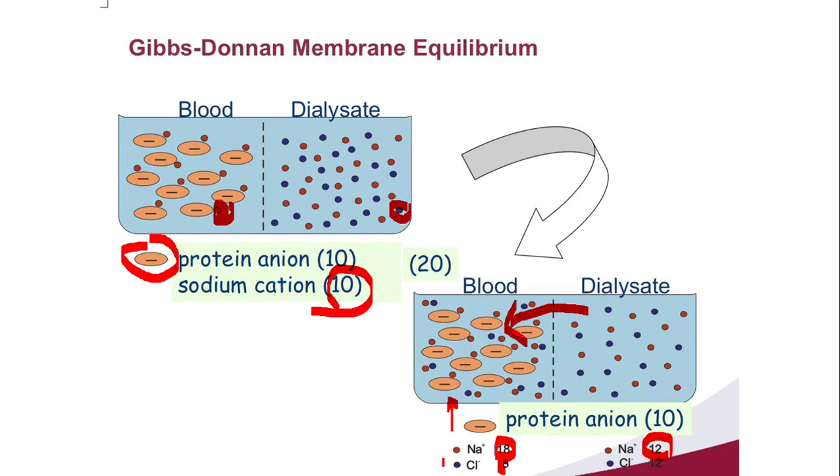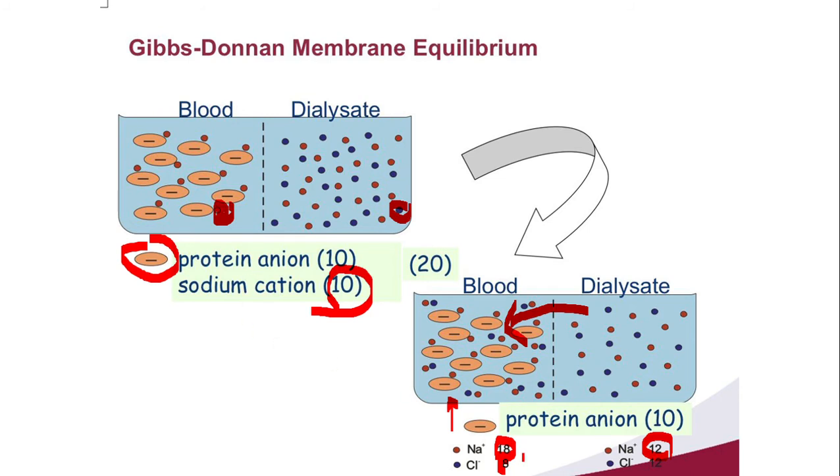Look at the charges, 18 positive and 8 negative. What is the net positive charge? Sodium 18 minus 8 is equal to 10. That 10 is neutralized here. Why? Already protein anions are there, 10 in number. So 18 positive charge of sodium ions, 8 chloride ions having negative charge, plus 10 proteins having negative charge.